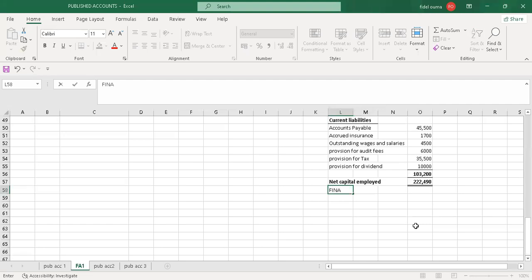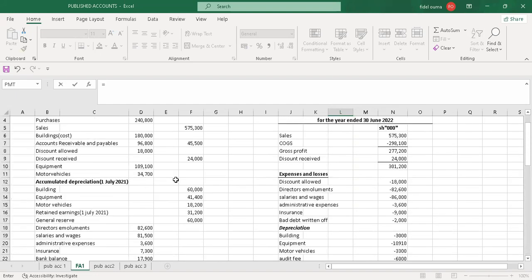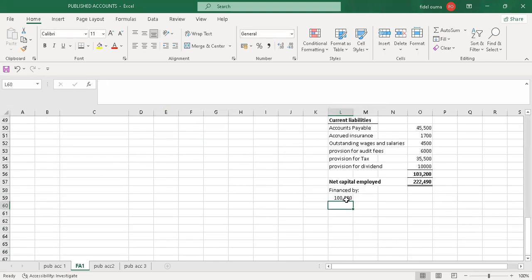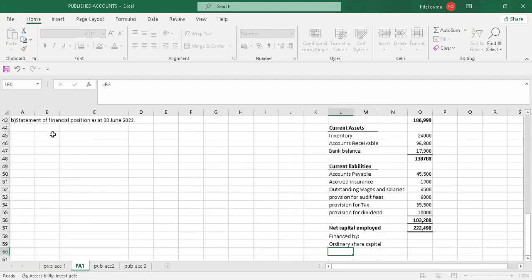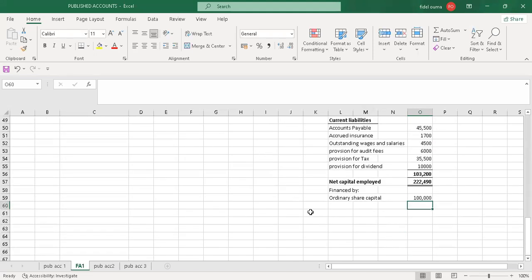So I'll check for the financed by. The first thing will be the ordinary shares, and what we get under financed by should balance with the net capital employed. So I'll start with the ordinary share capital. Let me copy it. Because there was no issue, there's no adjustment on this, so I'll pick it the way it is.